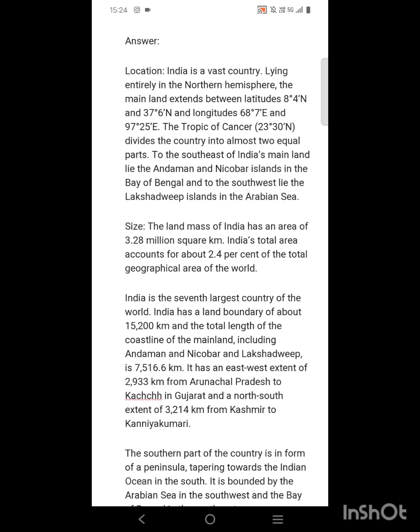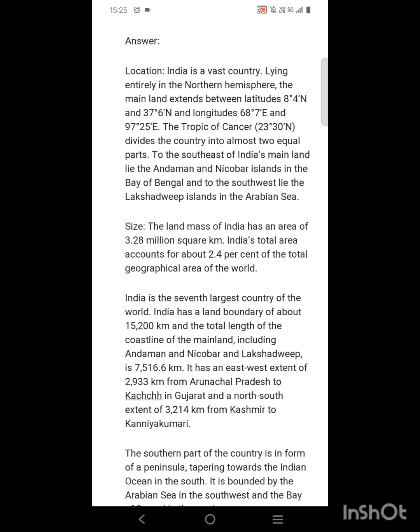So, India is actually a vast country lying in the northern hemisphere. The mainland extends between the latitudes of 8 degree 4 minute north and 37 degree 6 minute north, and the longitudes 68 degree 7 minute east and 97 degree 25 minute east. The Tropic of Cancer, that is 23 degree 30 minute north, divides the country into 2 equal parts. To the southeast of India's mainland lie the Andaman and Nicobar Islands in the Bay of Bengal, and to the southwest lie the Lakshadweep Islands in the Arabian Sea.